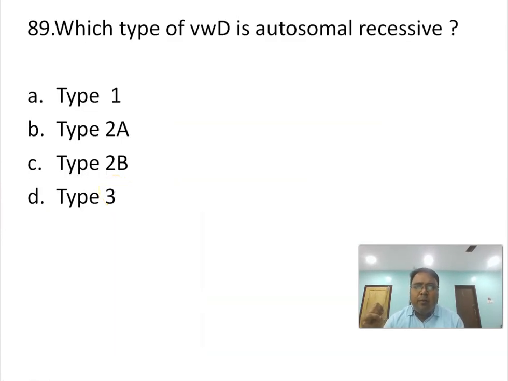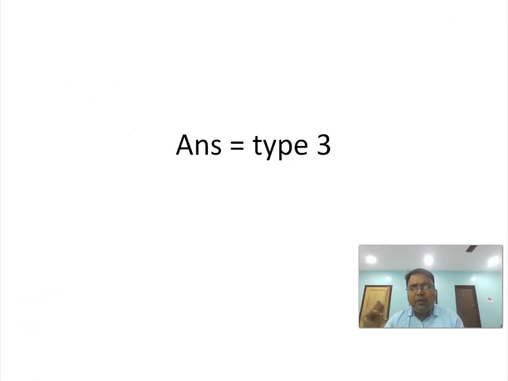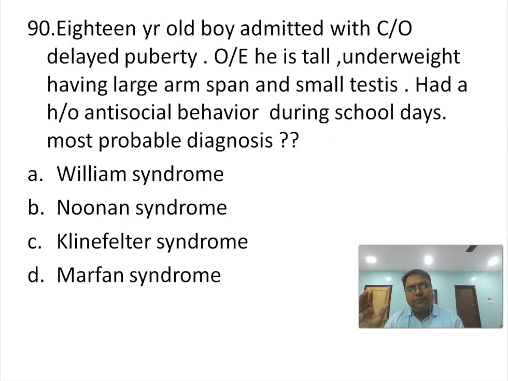Which type of von Willebrand disease is autosomal recessive? Is it 1, 2A, 2B or 3? The answer is 3. Type 1 and type 2 are all autosomal dominant. Type 3 is autosomal recessive, where you will get total absence of von Willebrand factor. Type 1 has some minimal deficiency of von Willebrand factor. Type 2 is a qualitative defect in von Willebrand factor, but type 3 is total absence, and the inheritance is autosomal recessive.